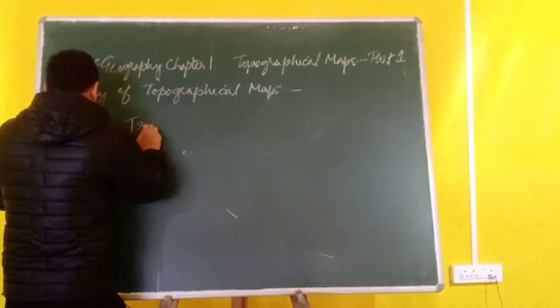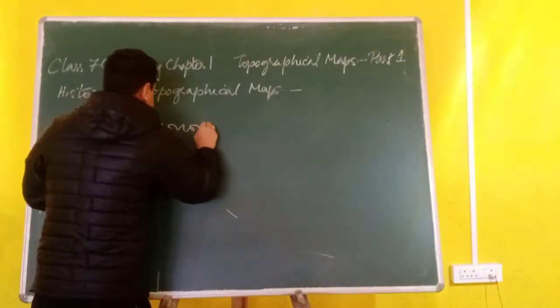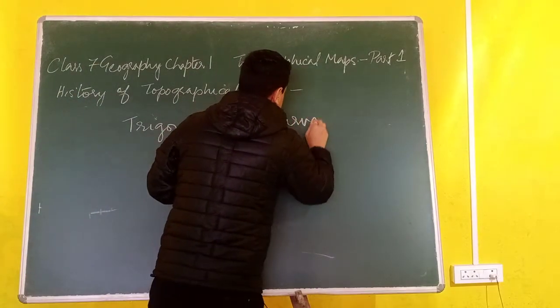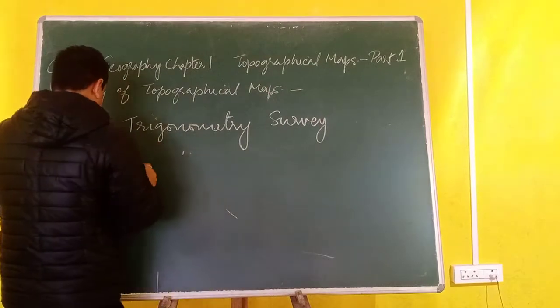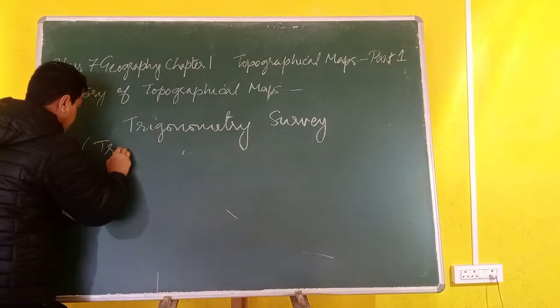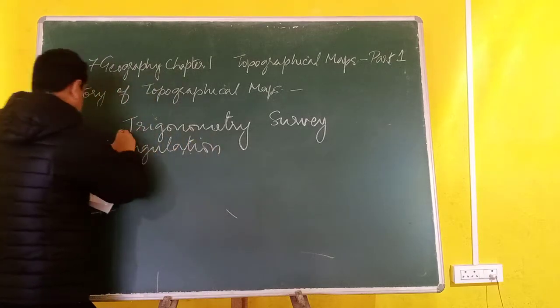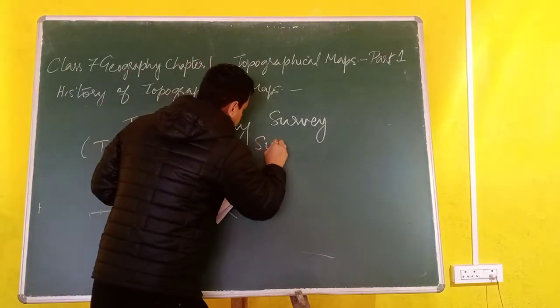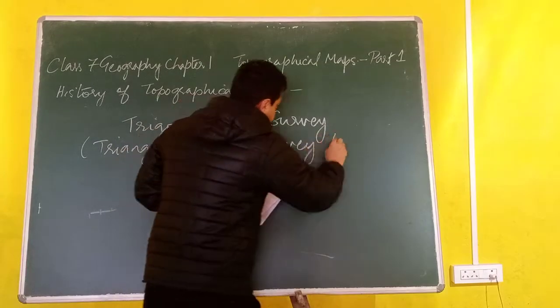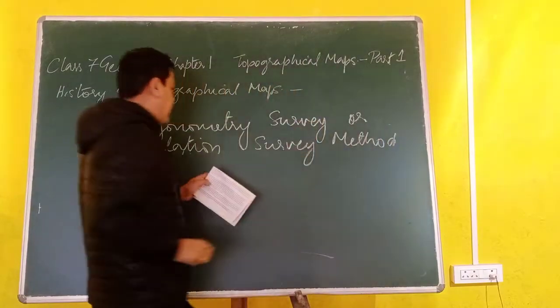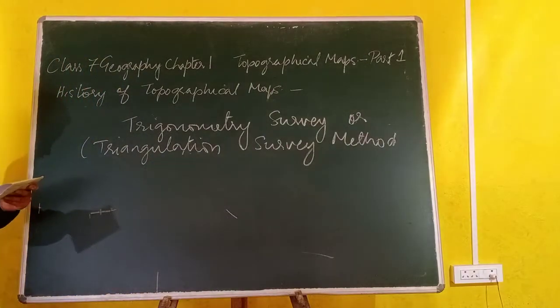It is also known as the trigonometry survey, S-U-R-V-E-Y, or triangulation, T-R-I-A-N-G-U-L-A-T-I-O-N, the triangulation survey method. It is also known as the trigonometry survey or triangulation survey method.